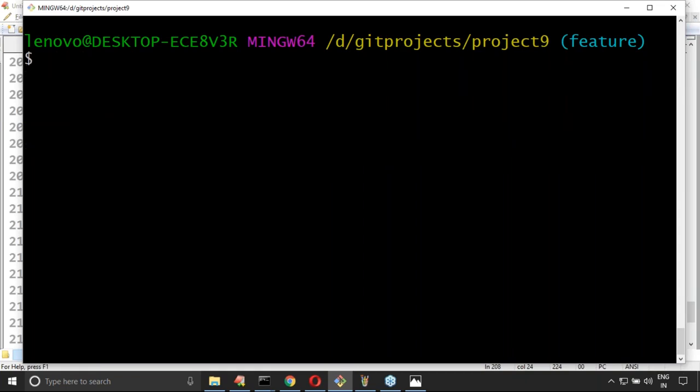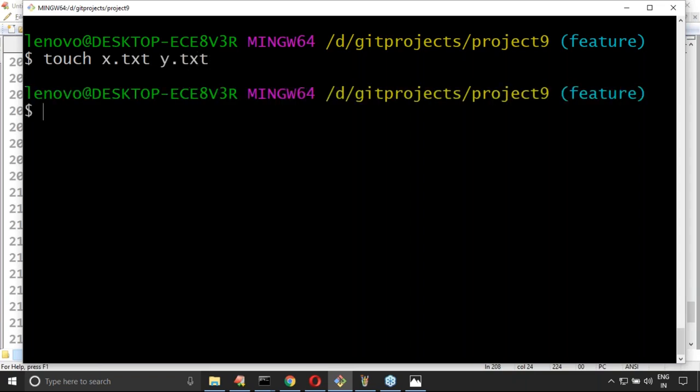Now let me create two files here: touch x.txt and y.txt, just two files.